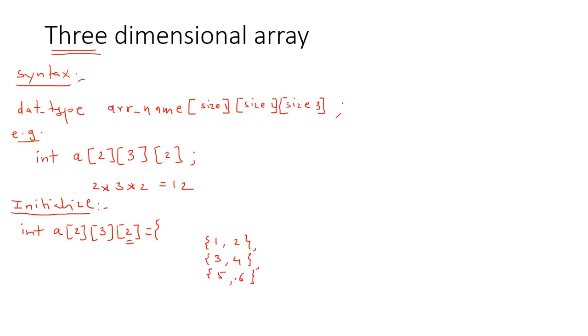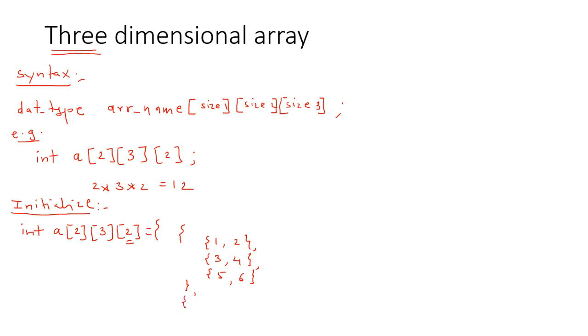So these three groups are created. Of these three groups there are two major groups. This is the first group containing three subgroups, and each subgroup contains two elements.